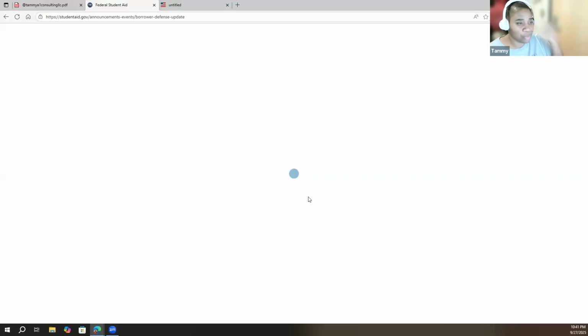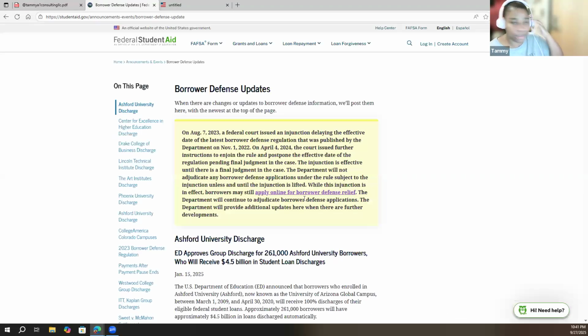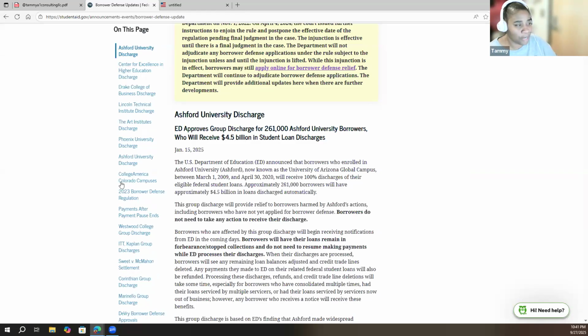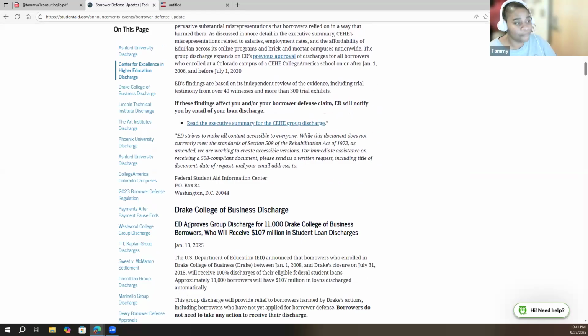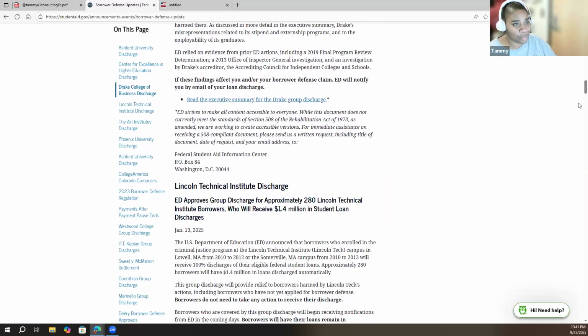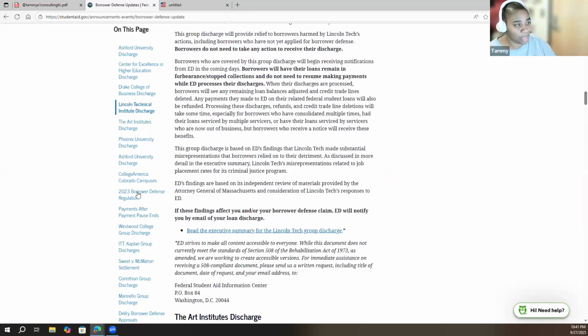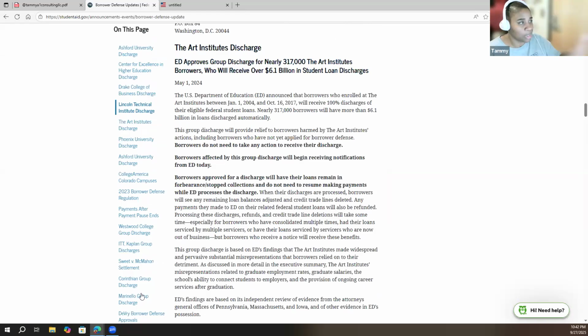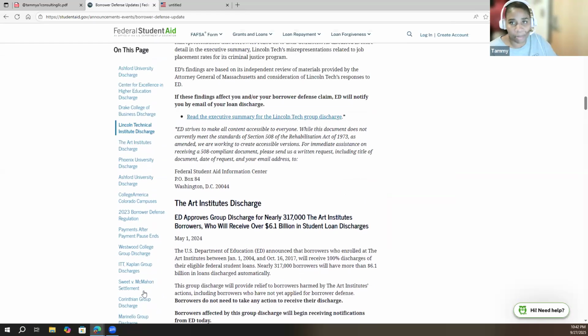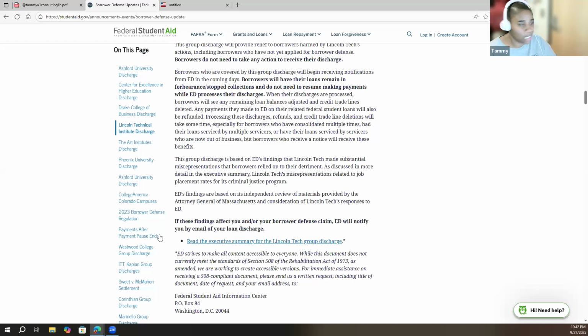And when you get here, this is where it's going to show you all of the information with Student Aid, and discharges and actions that the Department of Education has taken against certain institutions, certain schools. You'll see the list of schools here, okay? And you want to take a look to see what is actually taking place. There are still some lawsuits currently in play, so you want to look at the information here, especially if you have one of the schools that is lined up on the side here. And even if you don't have a school that is on any list or on this page, you can still submit a borrower's defense application. Your school does not need to be on this page or on any type of list in order for you to put an application in, okay?